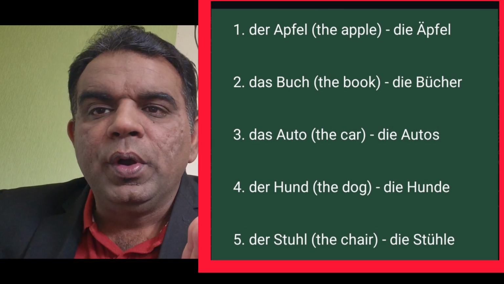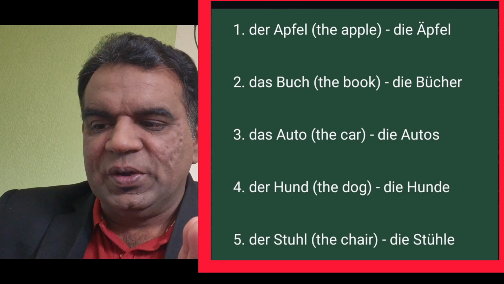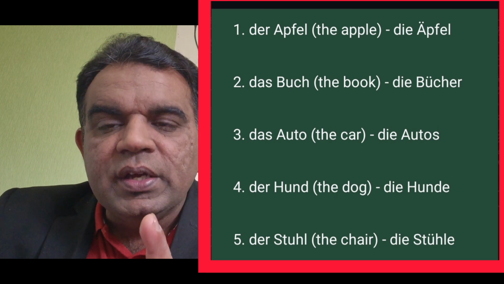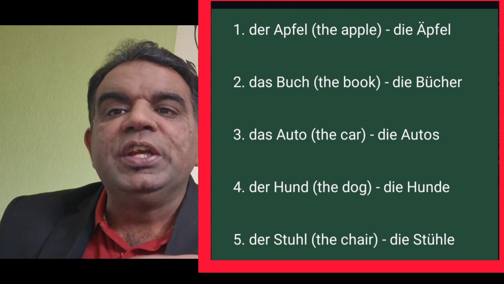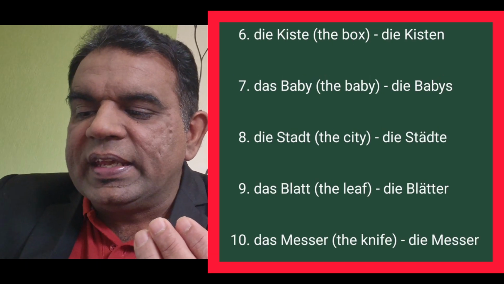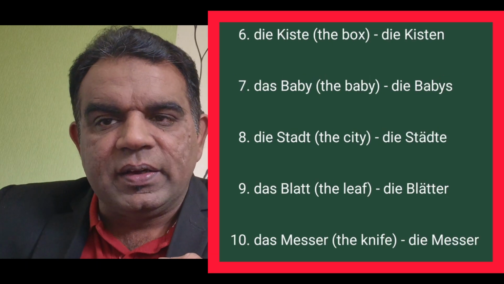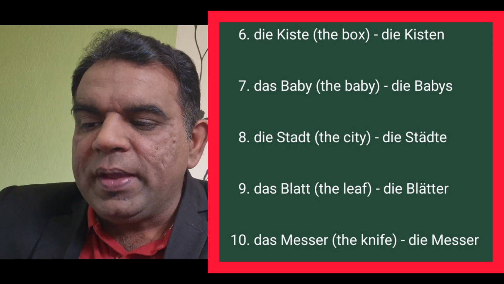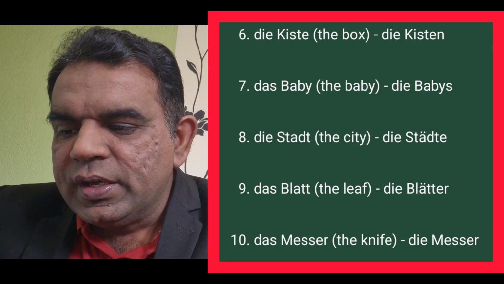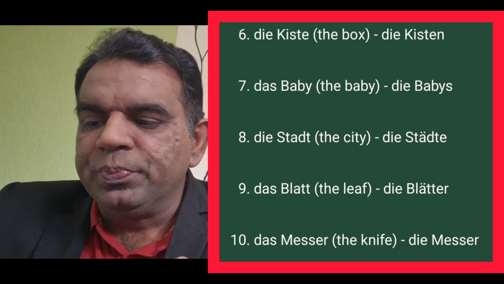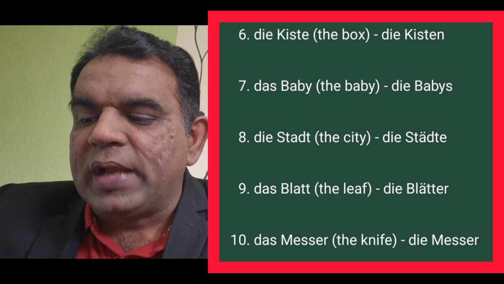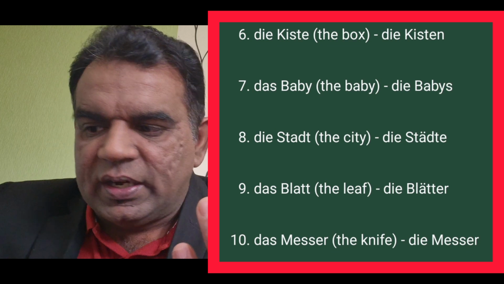Das Auto, die Autos. Der Hund, die Hunde. Der Stuhl, die Stühle. Die Kiste, die Kisten. Das Baby, die Babys. Die Stadt, die Städte. The next is das Blatt, die Blätter.